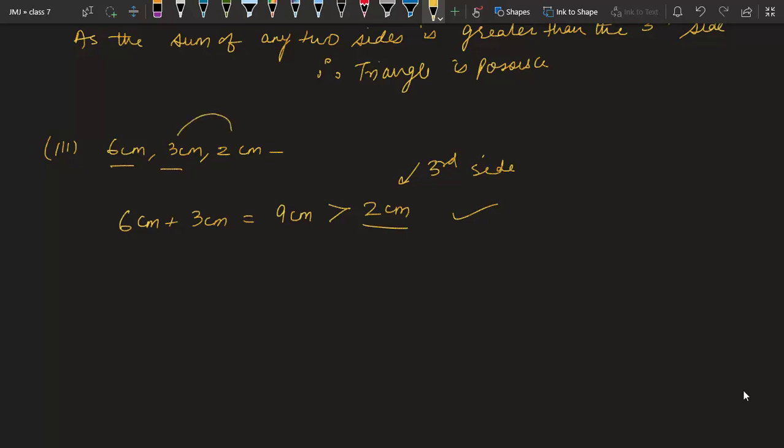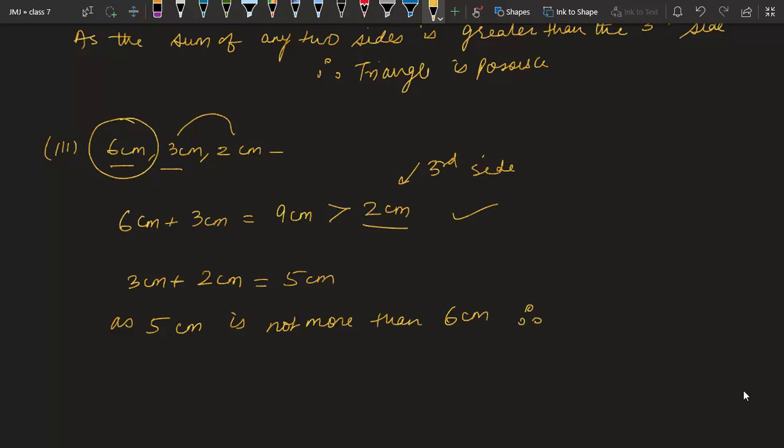As soon as we check the second case, 3 centimeter plus 2 centimeter, we get 5 centimeter, which is not more than the third side, 6 centimeter. Therefore triangle is not possible.